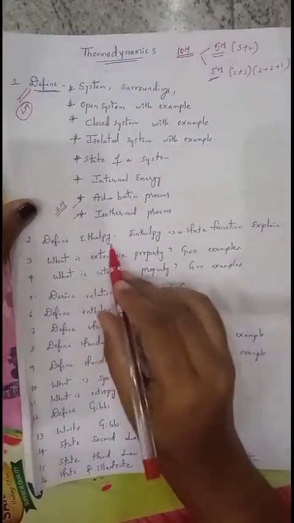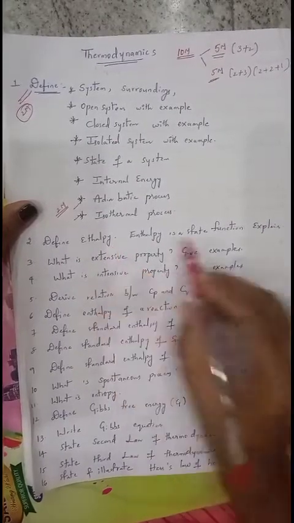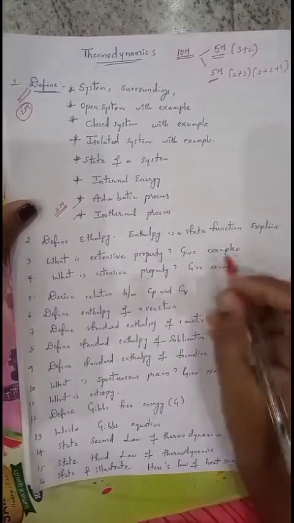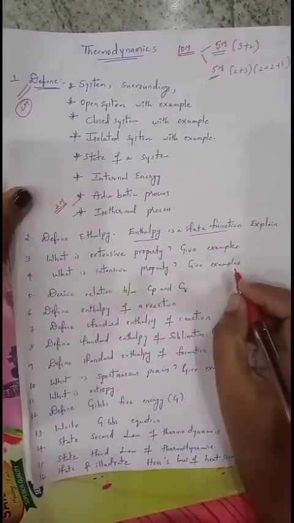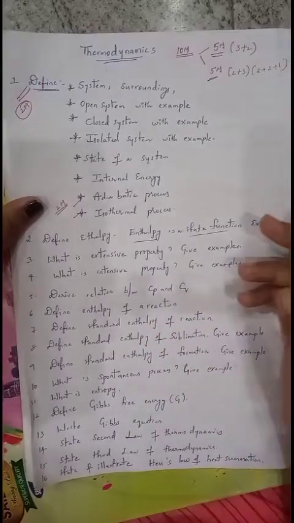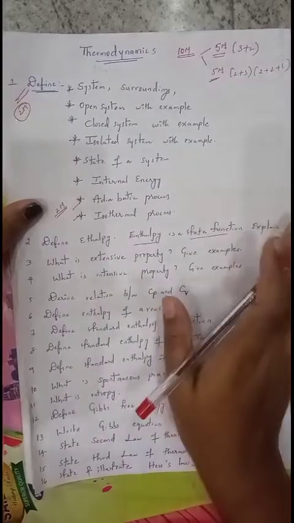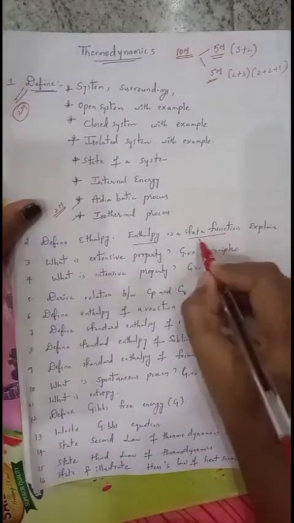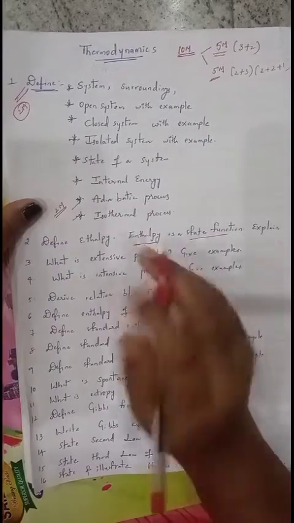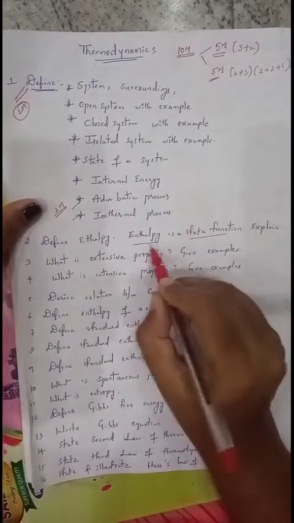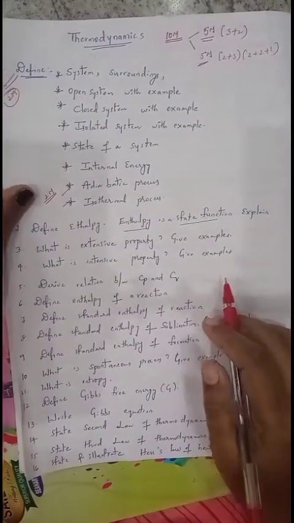Next, define enthalpy. The total heat content of a system is known as enthalpy. Explain why enthalpy is a state function. State function means whatever terms depend upon the state of a system but not on the path of the system are said to be state functions. Enthalpy depends upon the state of a system but not the path of a system, so we can say enthalpy is a state function. That is also important for 2 marks.